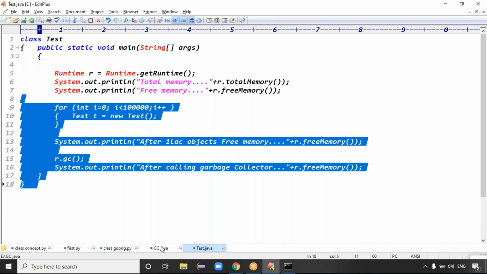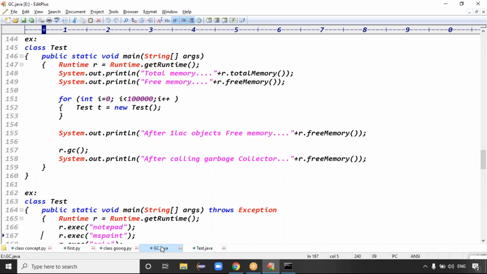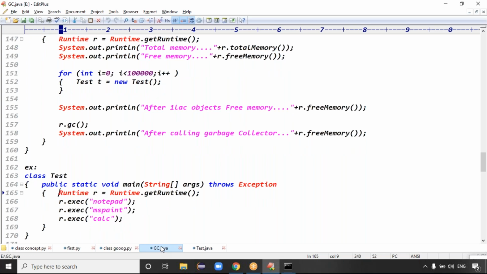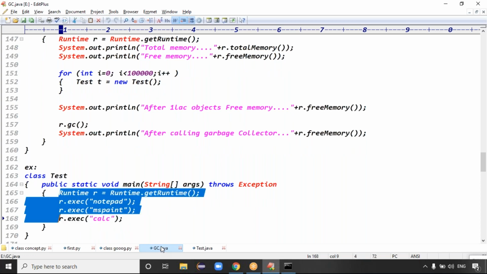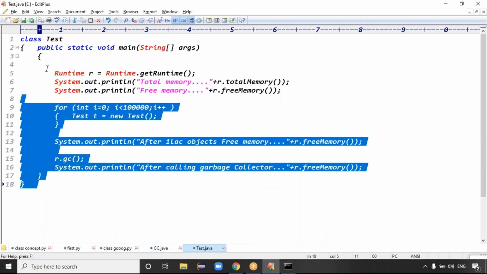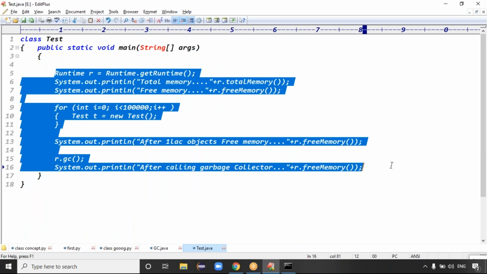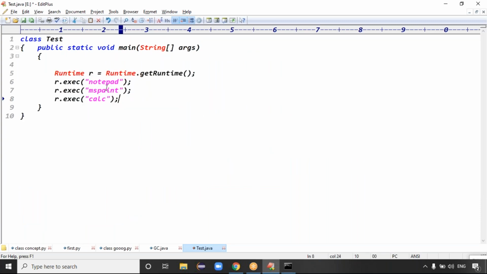The Runtime class is used to access runtime resources, garbage collector, and we are checking the memories, and even system resources like Notepad, MS Paint, calculator. These are all system resources, right? First example, you are calling the garbage collector. Second example, you are checking the memories. Third example, Runtime r = Runtime.getRuntime, the exec method, it will open the executable files: Notepad, MS Paint, and calculator, right? Exactly.